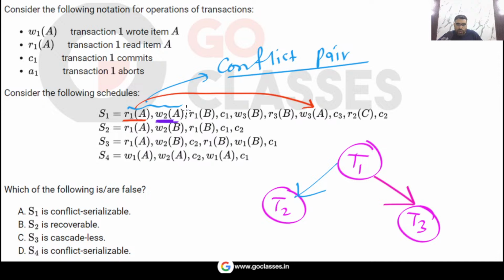W2A, what will happen? Is there any A's? Let me know. Is there any conflict pair? So W2A to W3A. Yes. So 2 to 3 there is A's. Okay. What else?